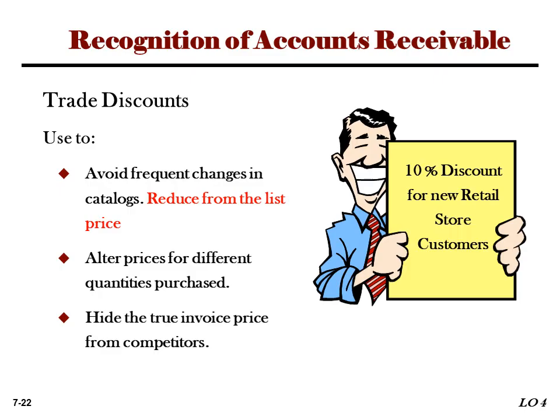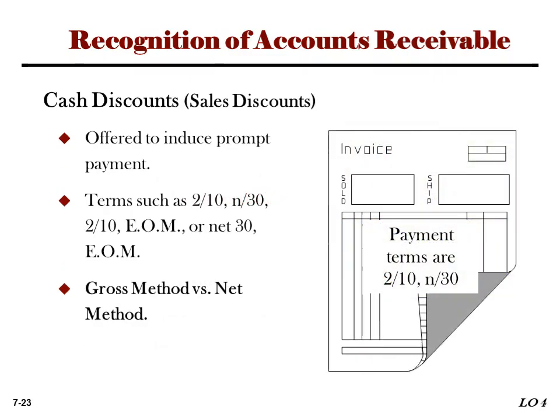Those are trade discounts. There is a common discount, as explained on the slide: a cash discount, or sales discount, offered to encourage prompt payment, and the terms become 2/10, n/30. This is expressed as follows: 2% means a discount if the customer pays within 10 days. If the customer pays within 10 days, there is a 2% discount. Otherwise, the full net amount is due within 30 days.